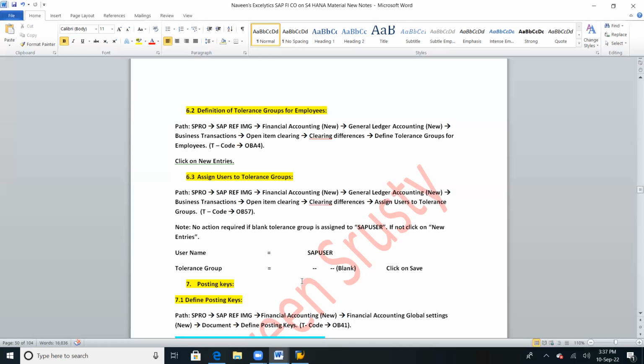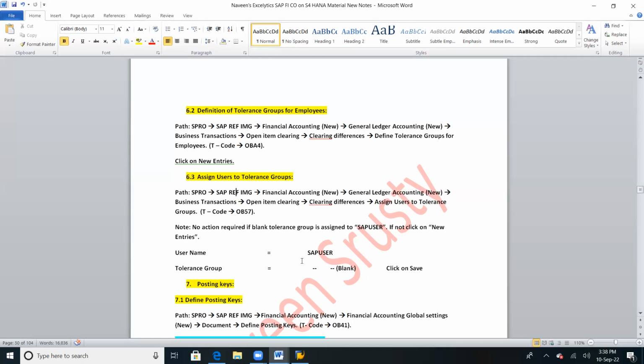If you are a manager, then we will select manager. If you are a CEO, we will select CEO. And every employee will have their own SAP user IDs. Clear? The same thing we will create here. Executive will have one tolerance limit, supervisors will have one tolerance limit, managers will have some tolerance limit, and CEO will have some tolerance. So here we are going to define that. And here we are going to leave it blank because we don't have any group. So with this, tolerance groups are completed.